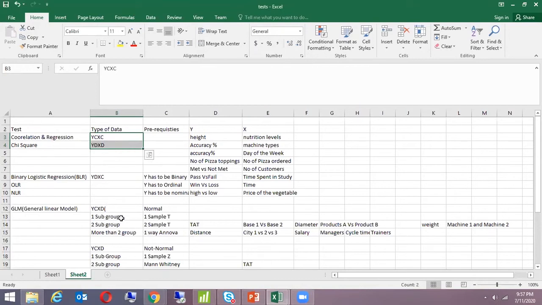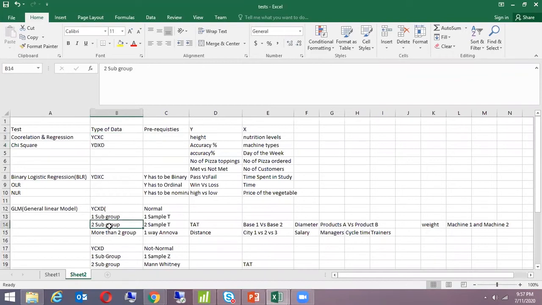What I said is, and all of you have summarized it really well, I'm very glad. If I have my Y continuous, which I know very well now, continuous is data that can be measured infinitely into different units, like handling time, hold time, cycle time, salary, etc. And my X is discrete, but that discrete has two subgroups.